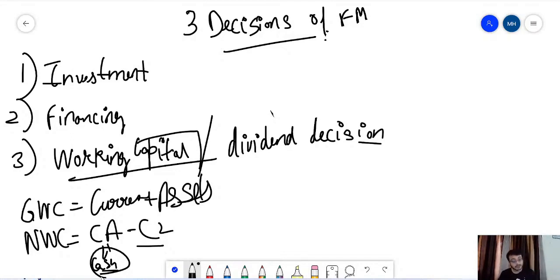After cash, we can talk about the bank balances, because ultimately you can withdraw the money from the bank, or you can do Paytm or Google Pay, whatsoever it takes, but that also can take some seconds or some minutes. Sometimes some network error can come, like in Paytm or Google Pay, or you might have to go to the ATM and withdraw money from there, so that time lag is there. Okay, and even your marketable securities also, it might happen that you want some money and all your money is locked in short term shares or securities.